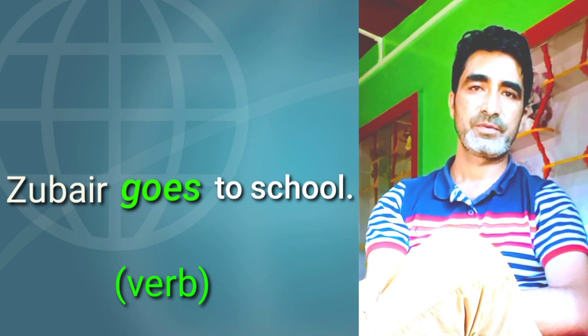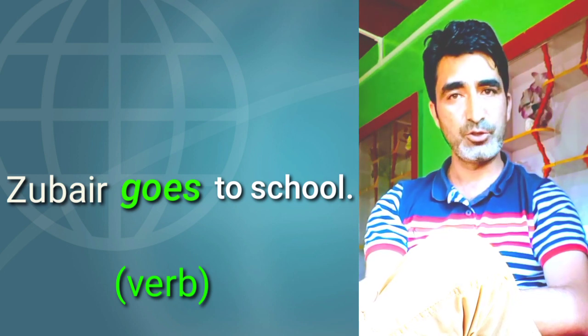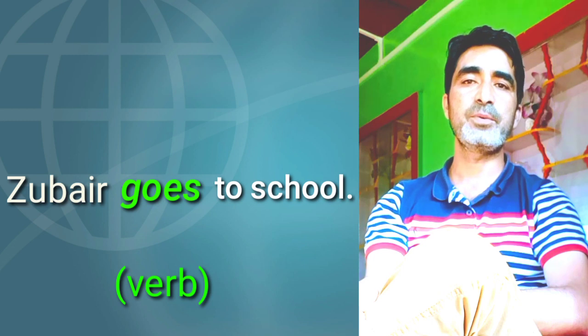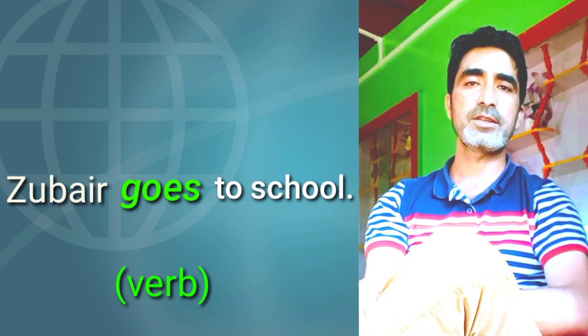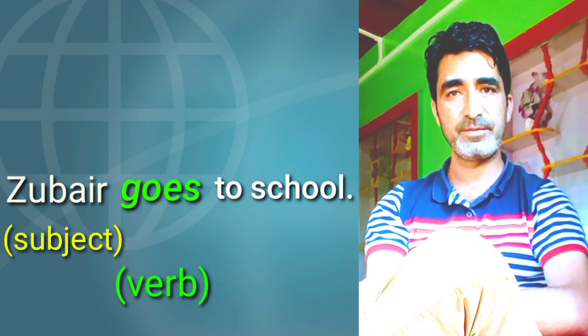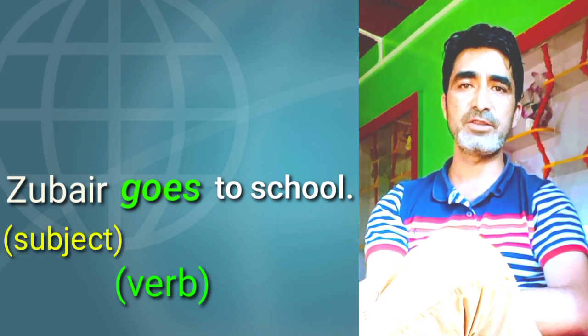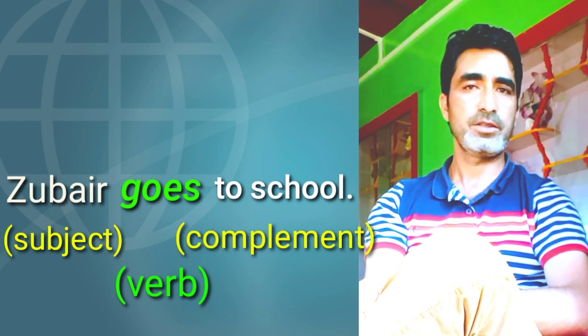Well, in this sentence, Zubair is the doer of action and the phrase to school completes it. Let us remember, Zubair, the doer of action, is the subject, and the phrase to school that completes the sentence is the complement.